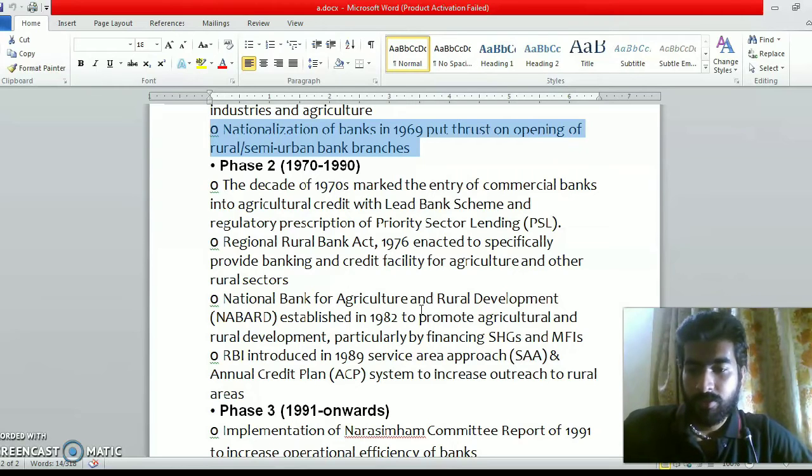And the fourth point is that RBI introduced in 1989 the service area approach and the annual credit plan ACP system to increase the outreach to rural areas.